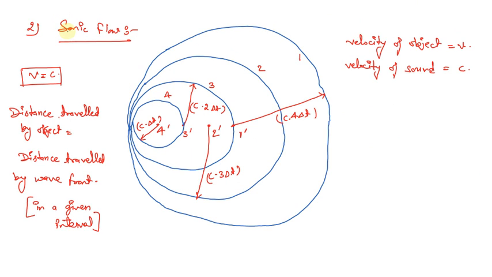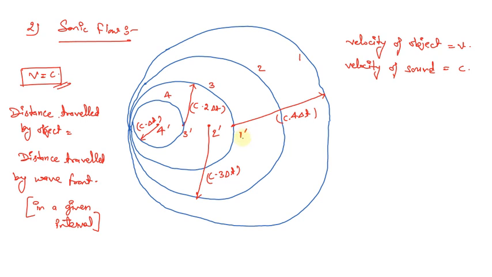Now further, let us talk about the second type of flow, that is sonic flow. In this type of flow, the velocity of the object is equal to the velocity of sound. I have already mentioned that the velocity of the object is v and the velocity of sound is c. So let's just consider this particular case.